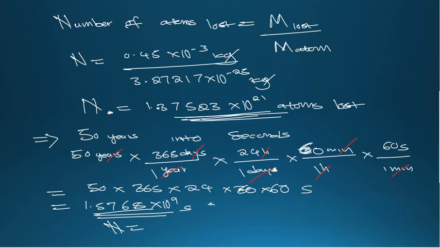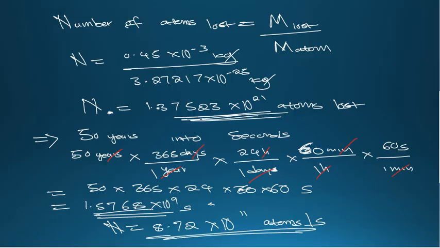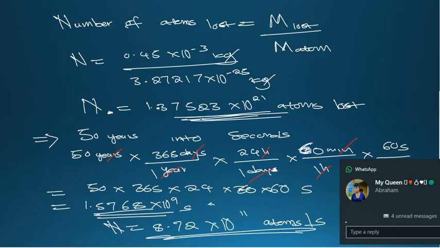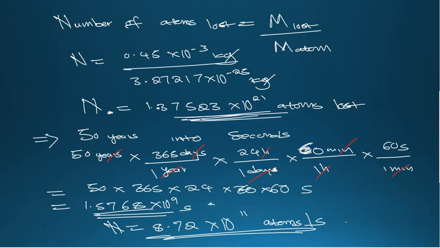Once you divide this, you are going to get 1.337523 times 10 to the power 21 divided by 1.5768 times 10 to the power 9. You are going to get 8.48 times 10 to the power 11, which is atoms lost per second. This is how simple you do this kind of question.